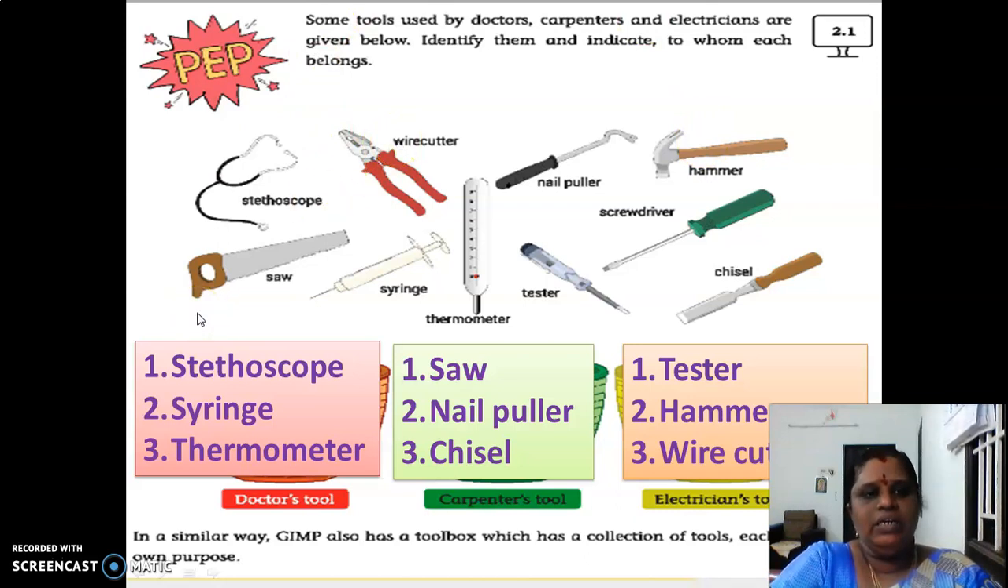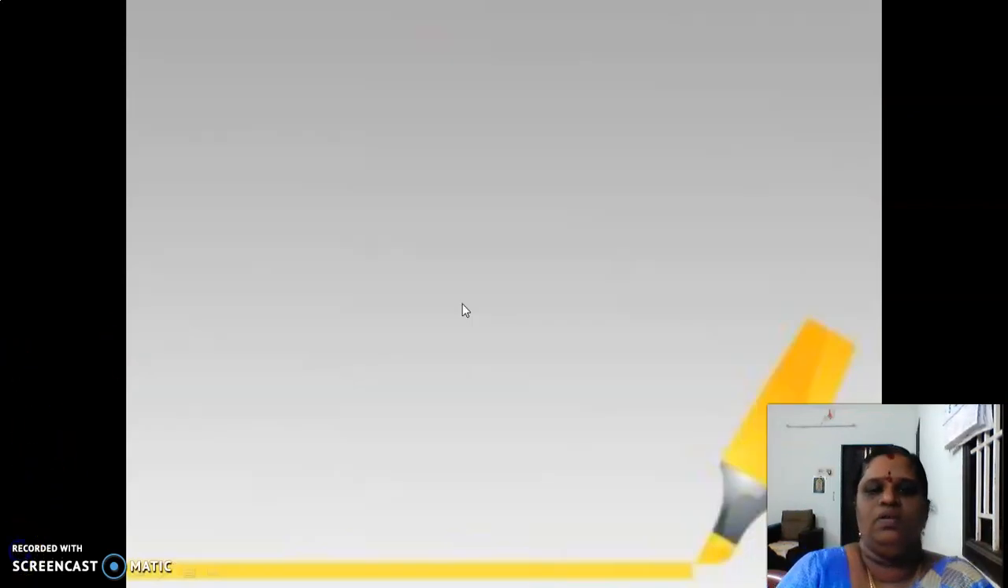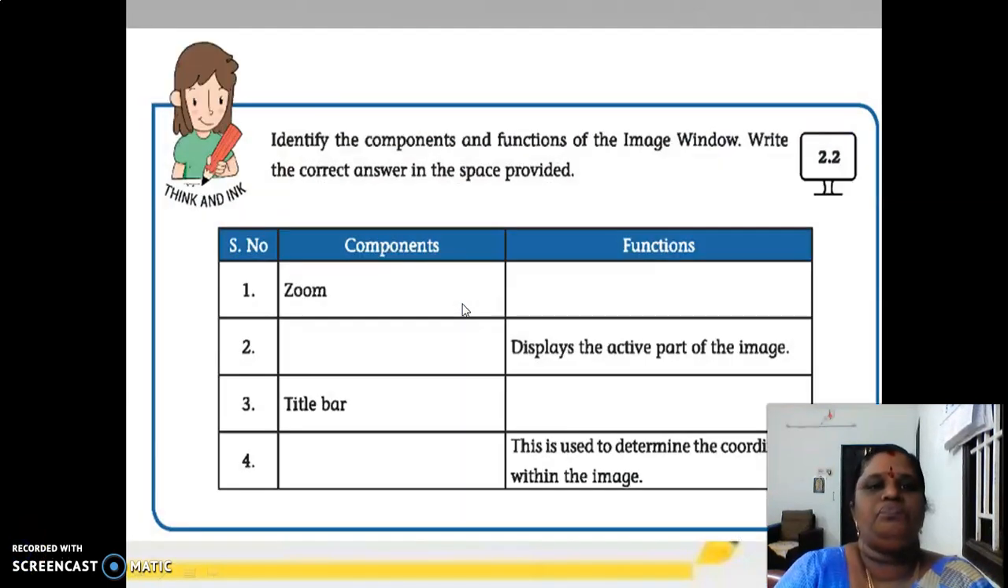Completed this? Have you written correctly? Are your answers correct? If it is not correct, change it. Okay. Let us go to the next one. The next one is 2.2. Identify the components and functions of the image window.